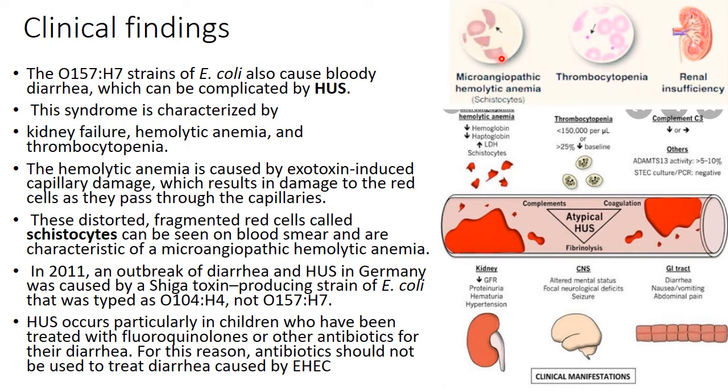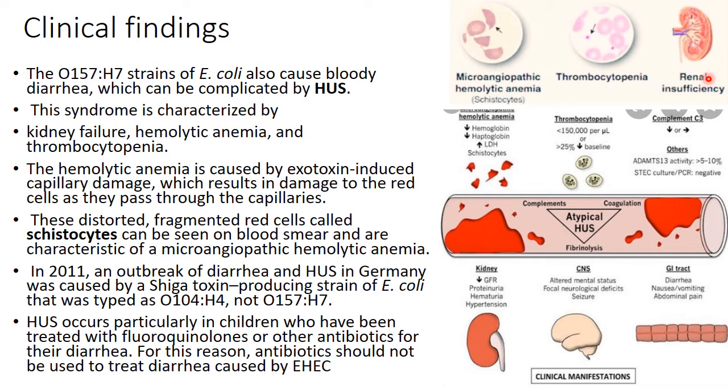Another important feature of hemolytic uremic syndrome is thrombocytopenia, meaning that the platelets become less in number. Due to this red blood cell abnormality, there is renal insufficiency, meaning that kidney failure occurs.